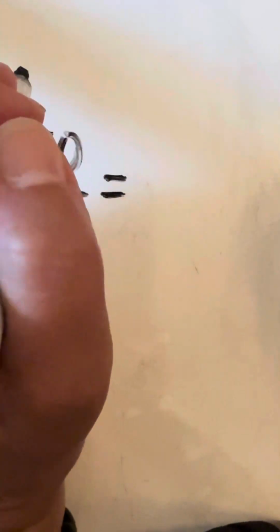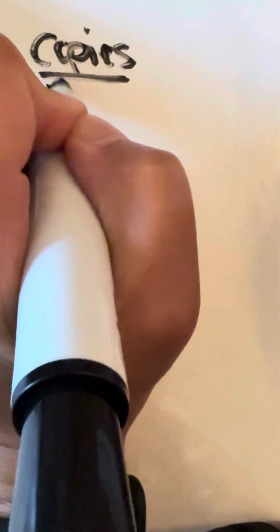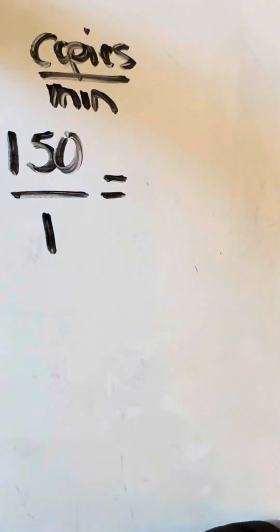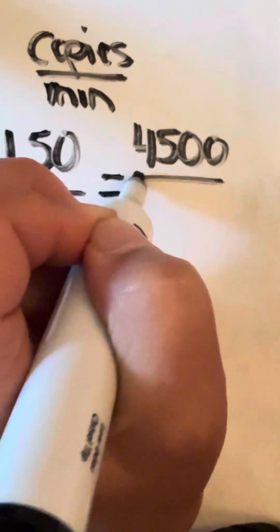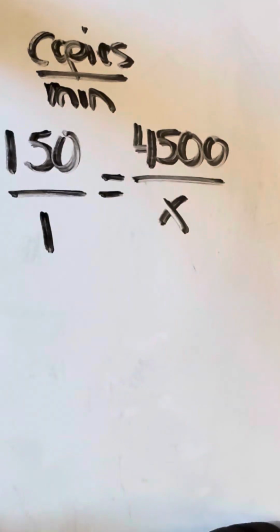Copies are on the top the way that I wrote it, and minutes are on the bottom. You can write it differently. You can flip them. As long as you keep copies to copies and minutes to minutes, you're good to go. So 4,500 copies is going to be over here, opposite the 150. We don't know how many minutes, so we're going to call that x.